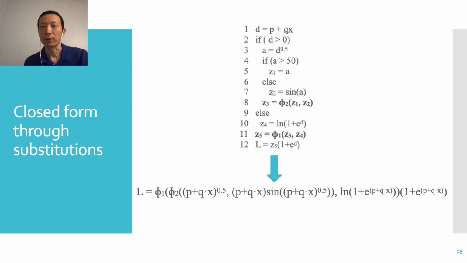An observation is that if a program is first represented in SSA, then simple substitutions can already produce a closed form. In this example, for Z5, if we substitute it with the phi sub1 function, and then substitute Z3 and Z4 by their corresponding expression and so on. If we continue doing that, then we can get such a single line expression for computation of L.